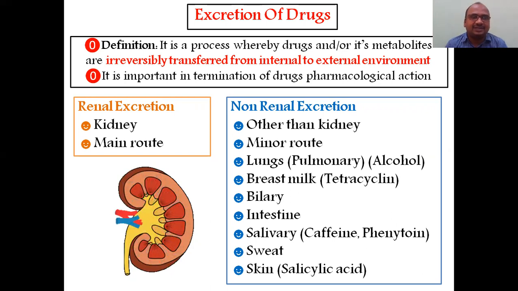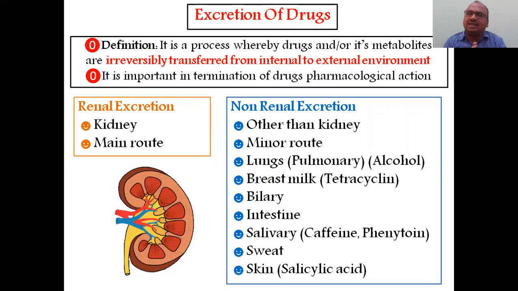Next, it is important in the termination of the drugs. The pharmacological action will be completely terminated after the exit, because the drug is in the external environment, so it doesn't show any action now. Next is renal excretion. The main door is renal excretion. It is the kidney only. It is the main route.